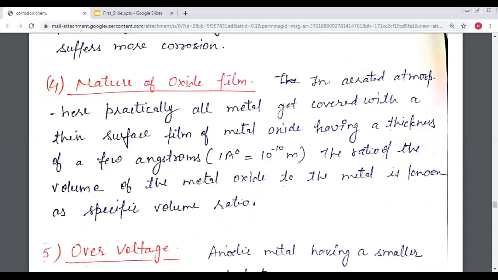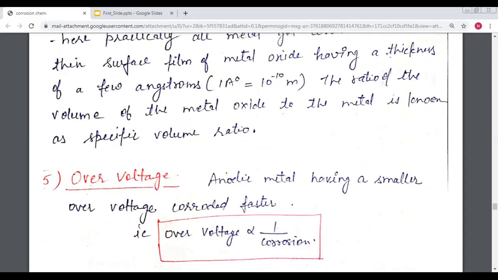The next type is the nature of the oxide film. As we discussed in our previous lecture, corrosion also depends upon the metal oxide layer. Whether the metal oxide layer is thick, non-porous or porous, the corrosion depends upon the oxide film, and it depends upon the Pilling-Bedworth rule, or we can say the specific volume ratio.